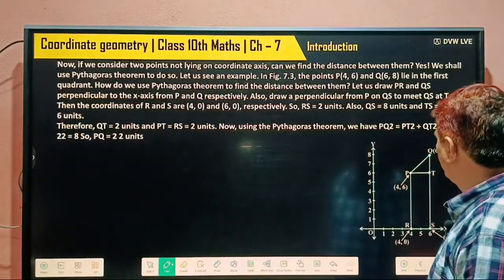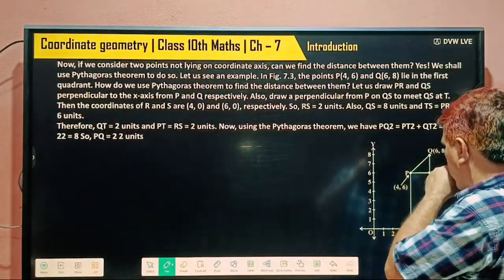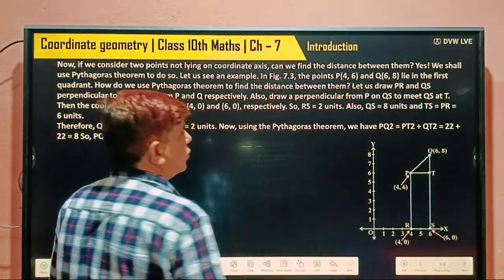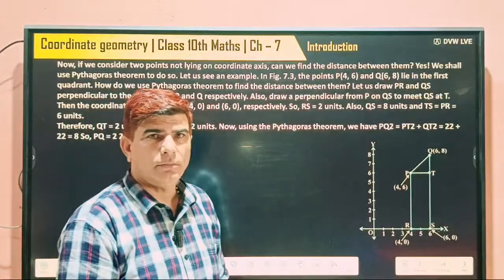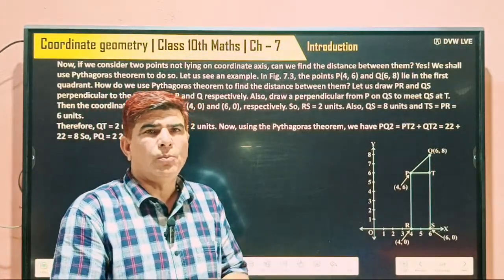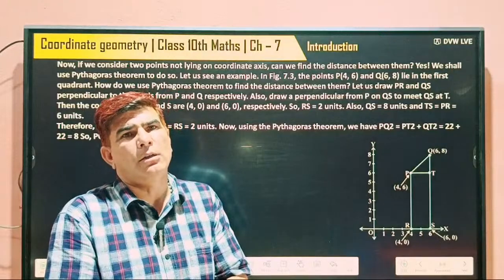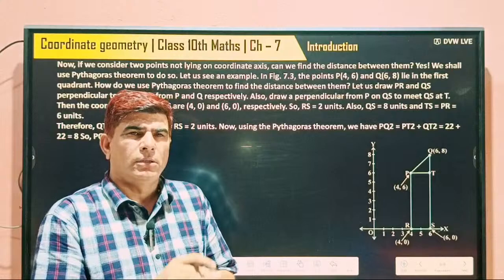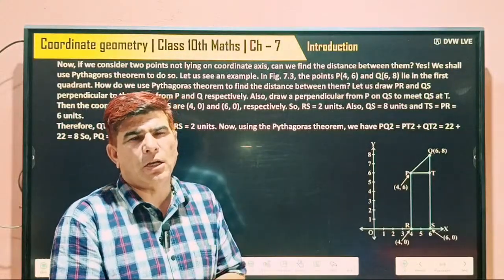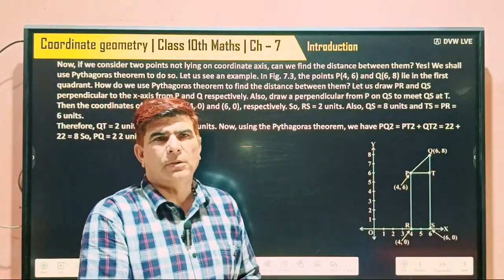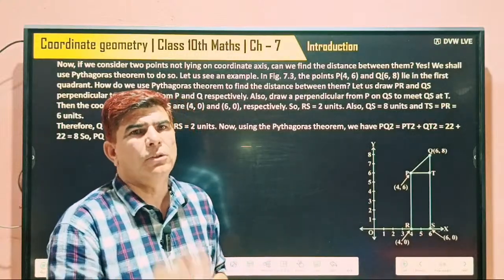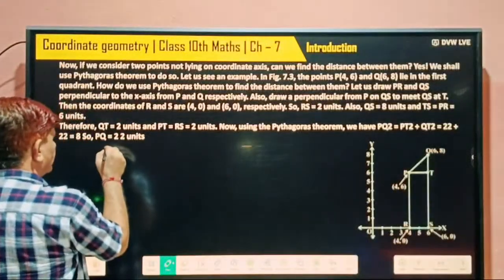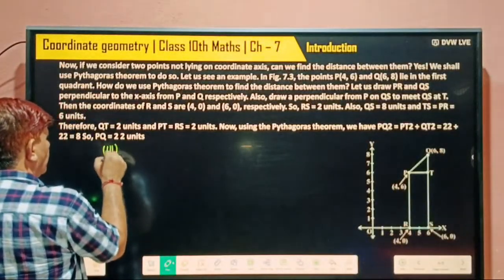Third one is this. Now we consider 2 points not lying on the coordinate axis. In the first case, both points lie on the same axis. Second case, both points lie on different axes, if one is on the x-axis and the other on the y-axis, but in the same quadrant. And the third one is this.